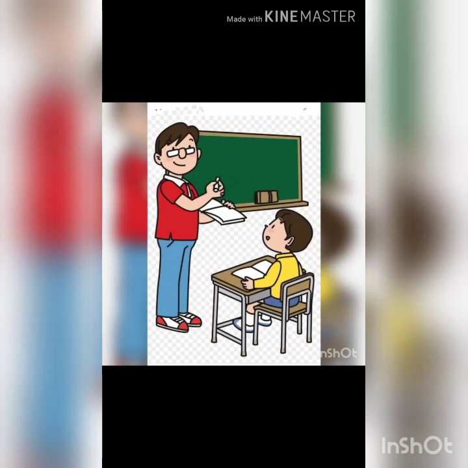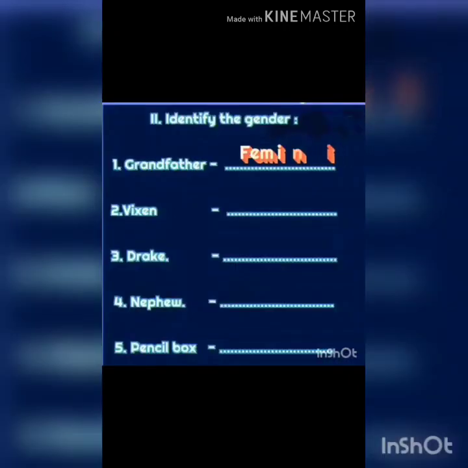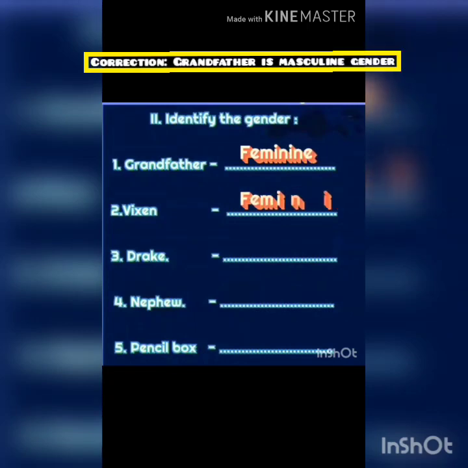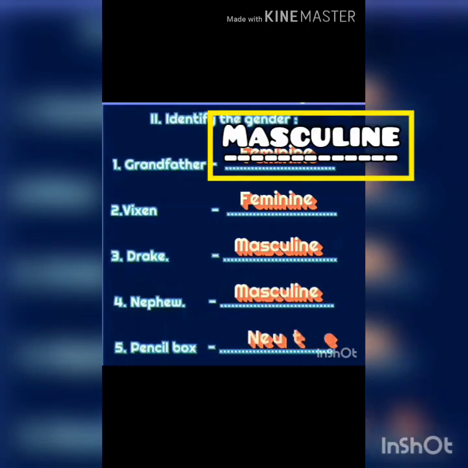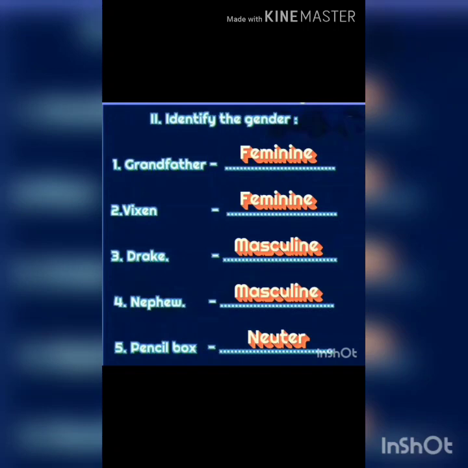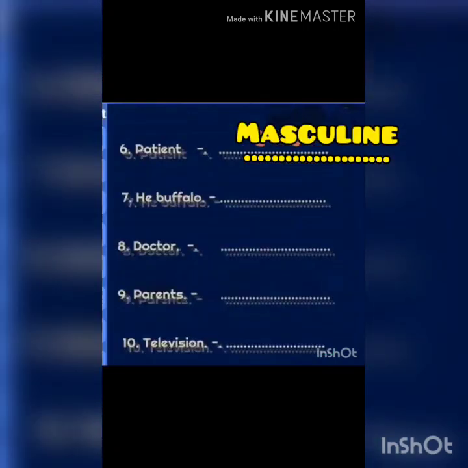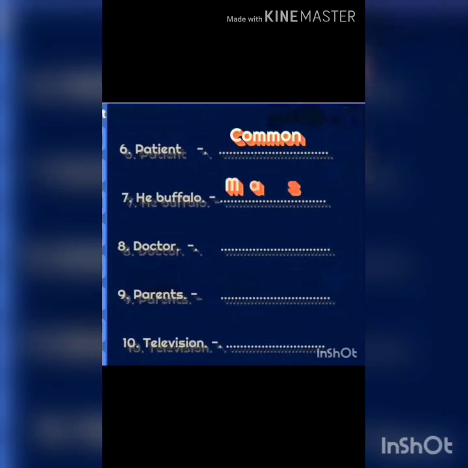You can see bit number 2. Identify the genders. See the left column, nouns are there. You have to find out the gender of it. I have written both questions and answers for you to make it easy to understand.